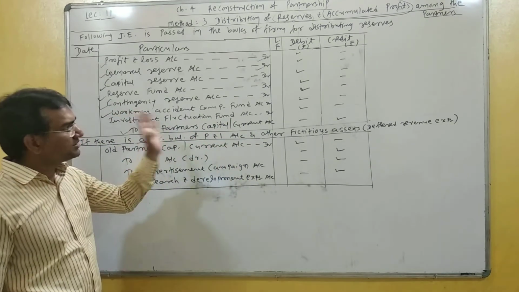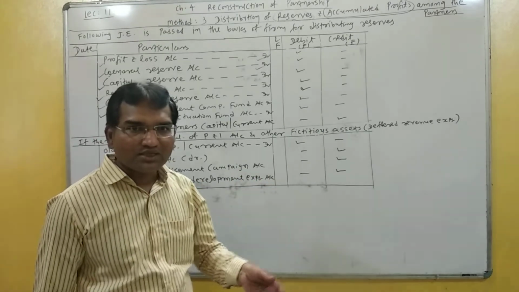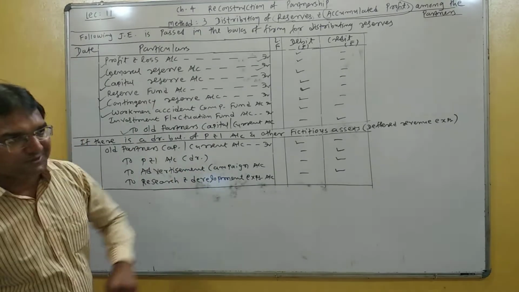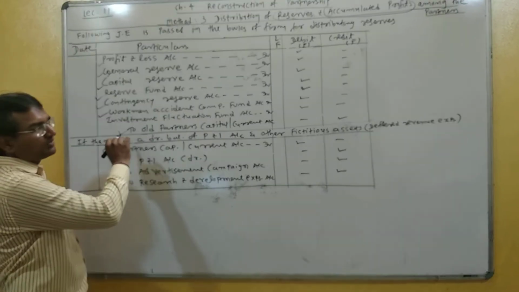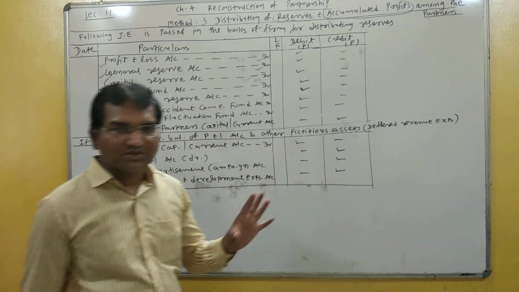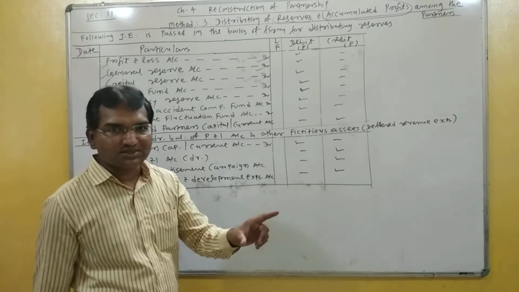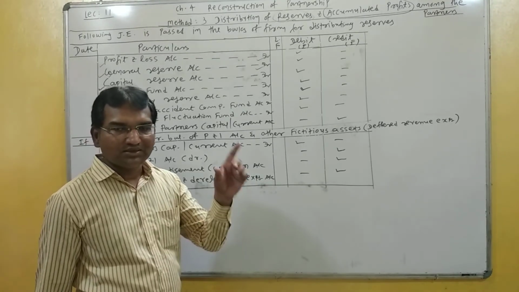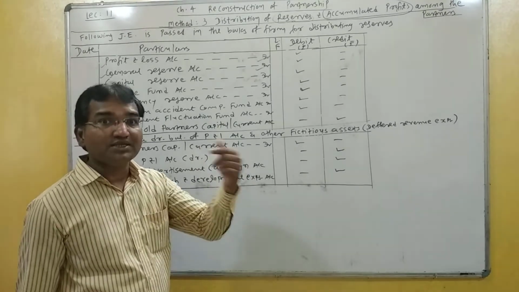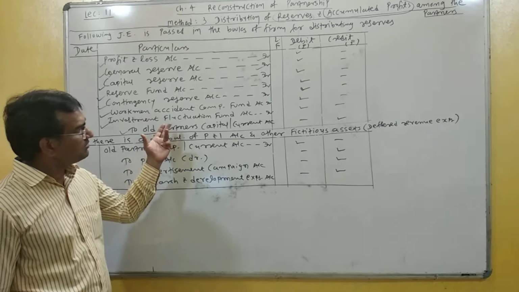Workman accident compensation fund is kept by the partnership firm to compensate any loss relating to workers by accident. So it is a reserve. Workman accident compensation fund debited. Investment fluctuation fund is a reserve. Investment fluctuation fund is created to compensate any loss against the investment value. If the value of investment decreases, this loss is compensated by the investment fluctuation fund account.